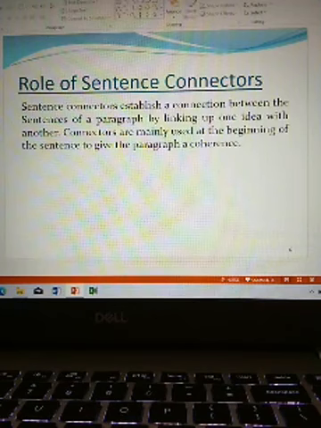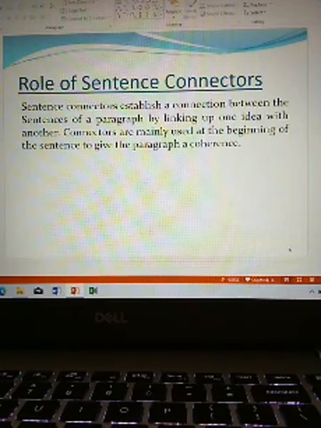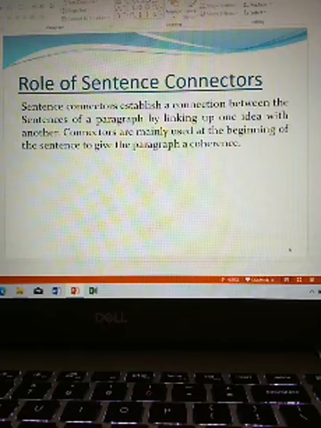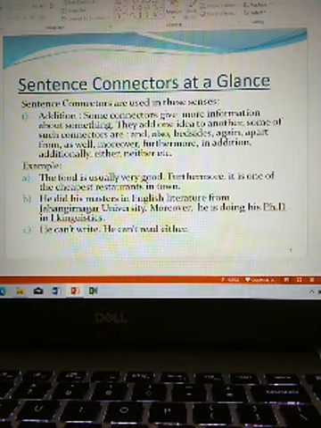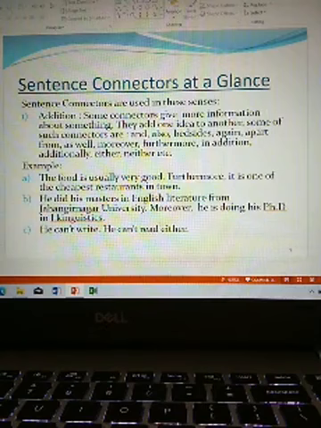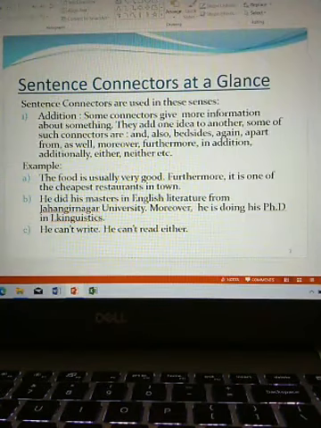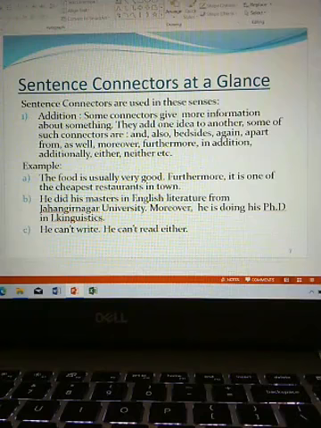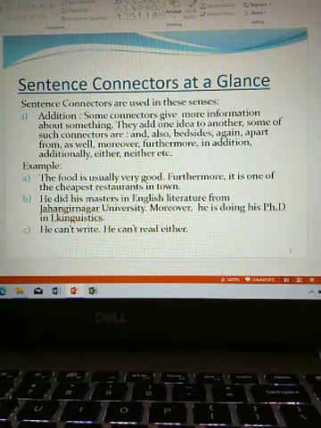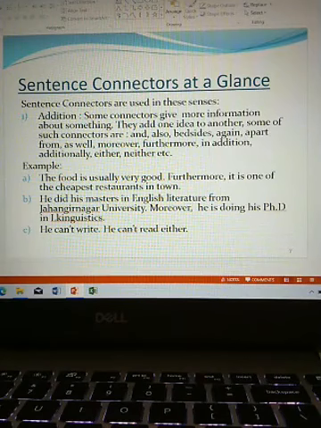Now, sentence connectors at a glance. Sentence connectors are used in these senses. Number 1, addition. Some connectors give more information about something.